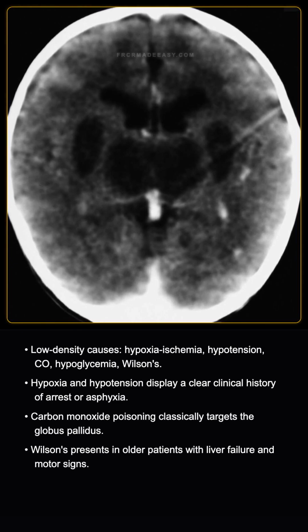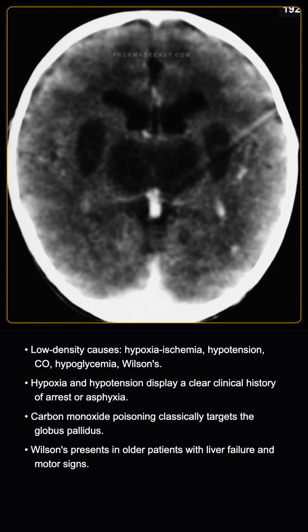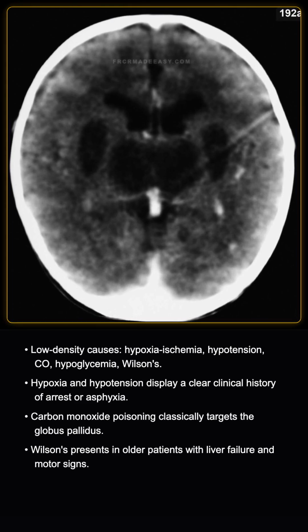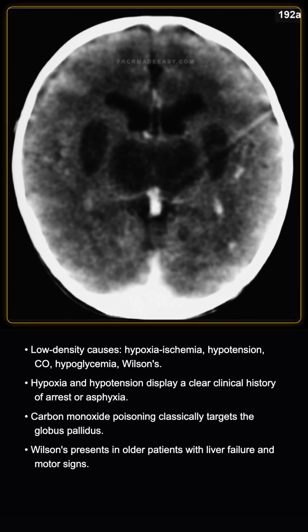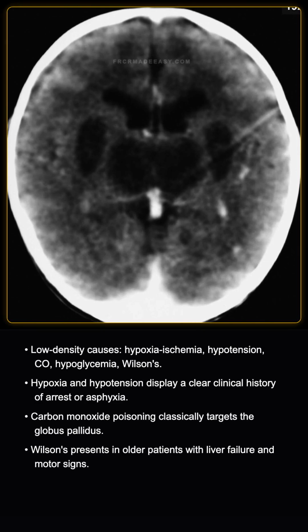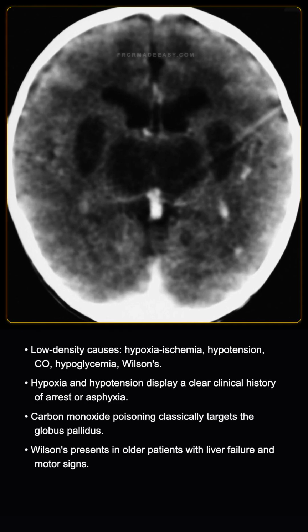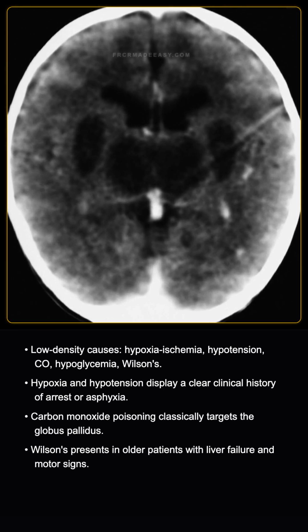Clinical correlation is essential. Hypoxia, ischemia, and hypotension typically have a history of arrest or birth asphyxia. Carbon monoxide poisoning classically shows severe globus pallidus necrosis and is linked to environmental exposure. Hypoglycemia presents with seizures and low blood sugar levels, while Wilson's disease is seen in older children or young adults and presents with liver dysfunction and neuropsychiatric signs.